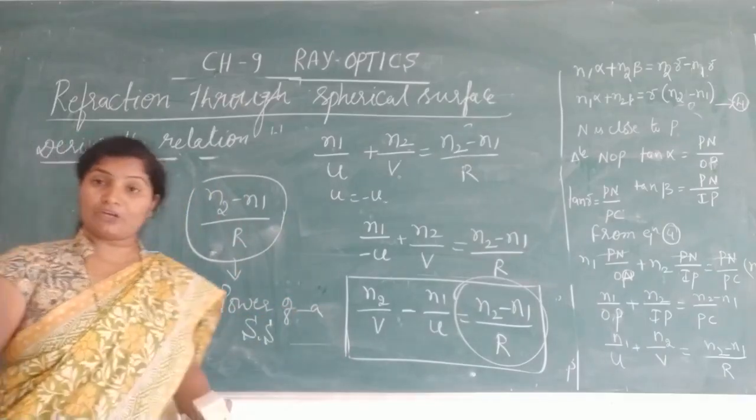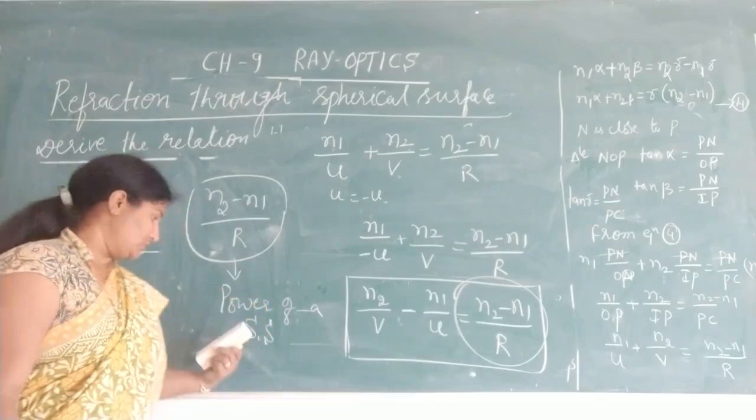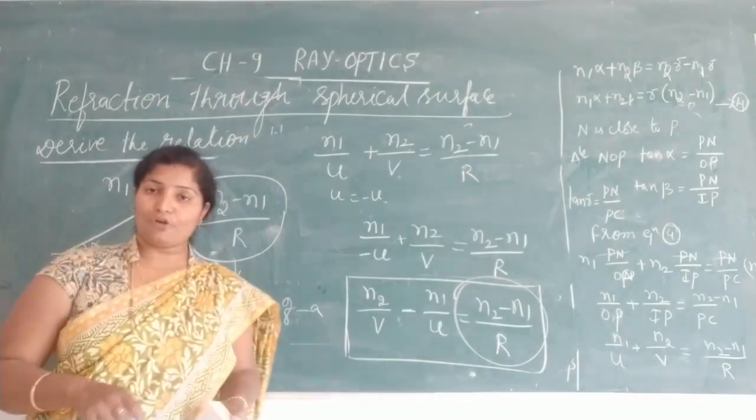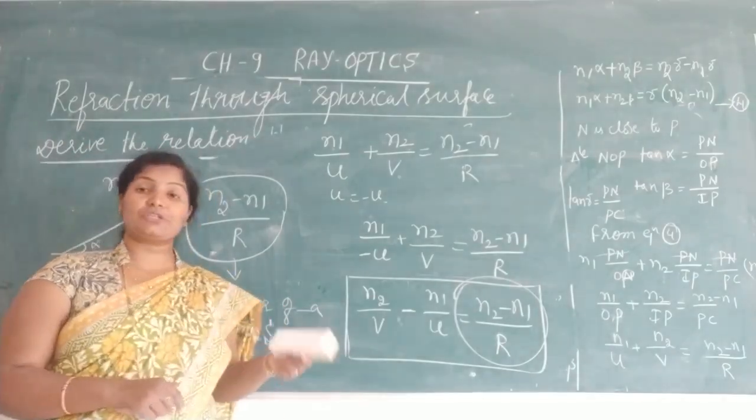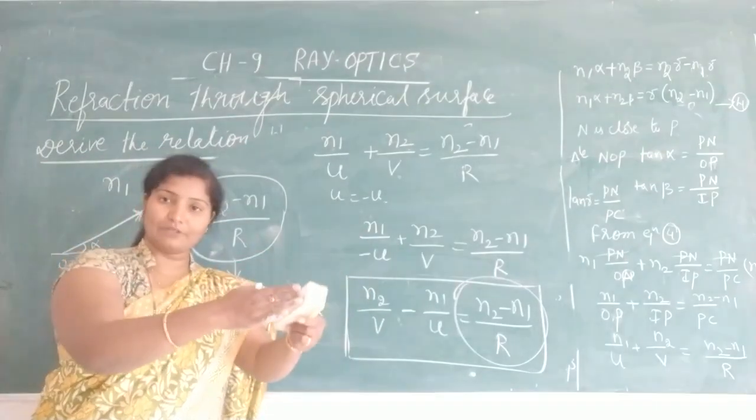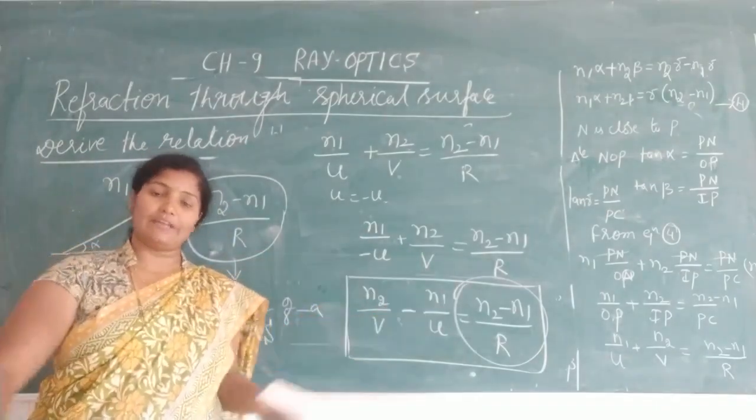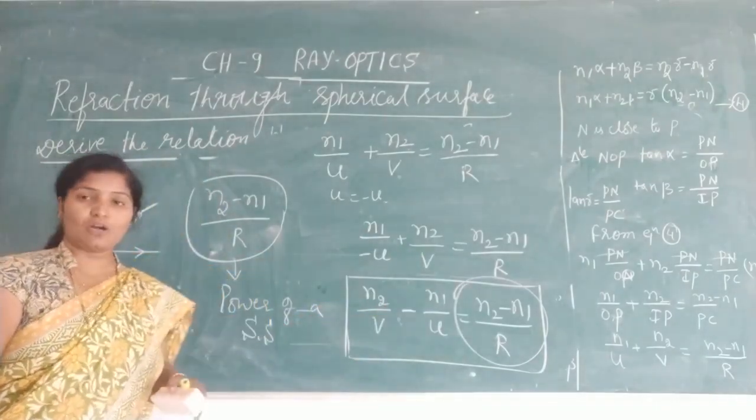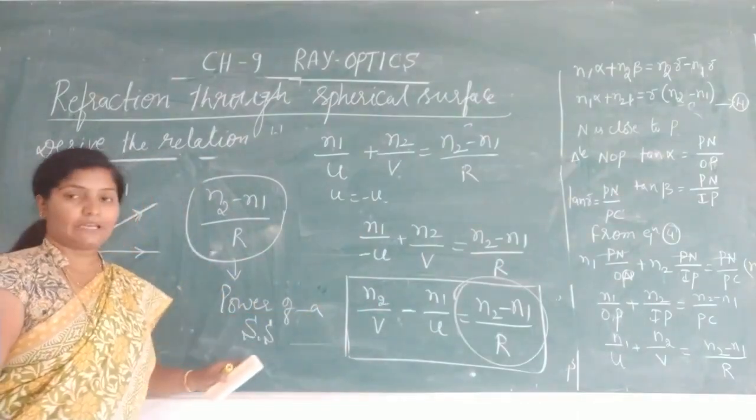What is power of a spherical surface? It is the ability of a surface which measures whether the light rays are converged or diverged. That quantity we called as a power of a spherical surface.